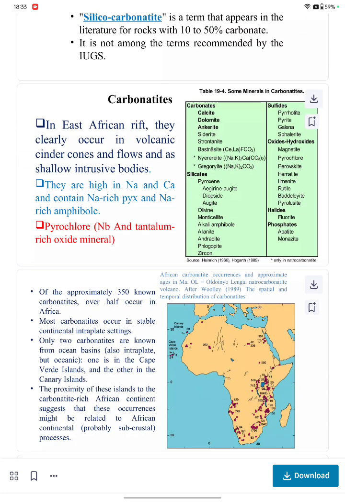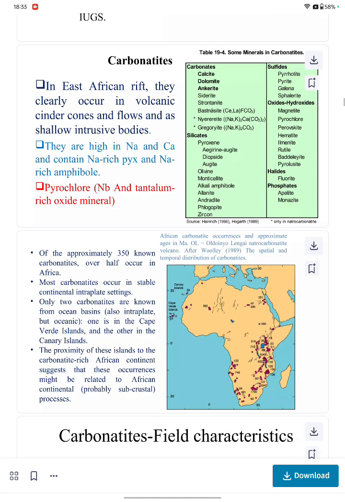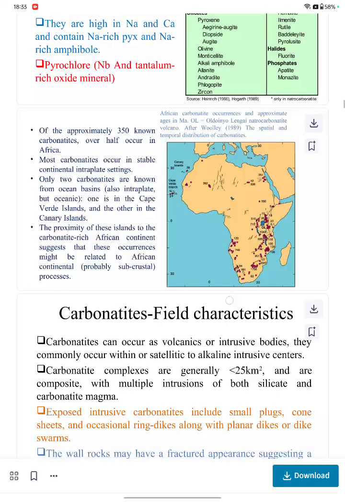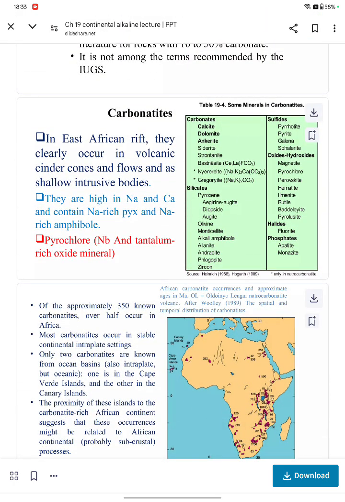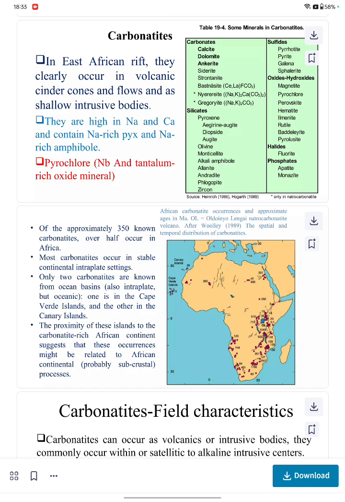Carbonatite is found in the East African Rift. They occur early in volcanic cinder cones and as shallow intrusive bodies. They were very high in sodium and calcium, and they contain sodium-rich pyroxene and calcium-rich and sodium-rich amphibole. Pyrochlore is a niobium and tantalum-rich oxide mineral. So we have this table of minerals in carbonatite: calcite, dolomite, ankerite, siderite, strontianite, and many other names over here. These are the minerals that are present in carbonatites.